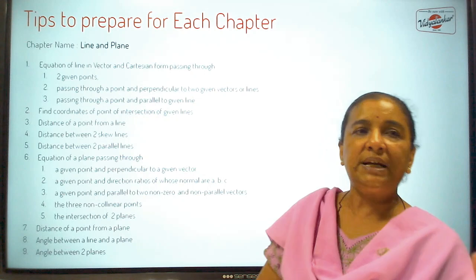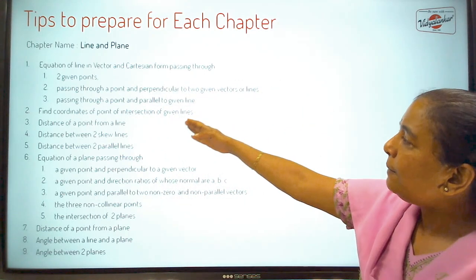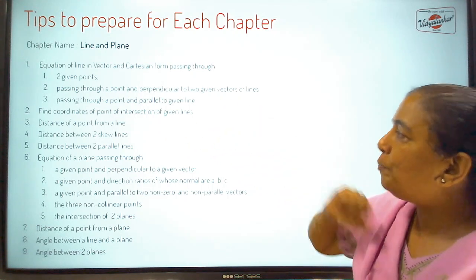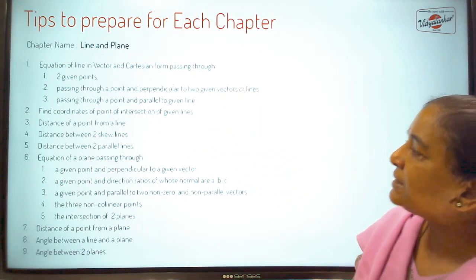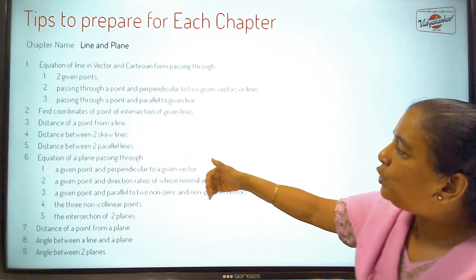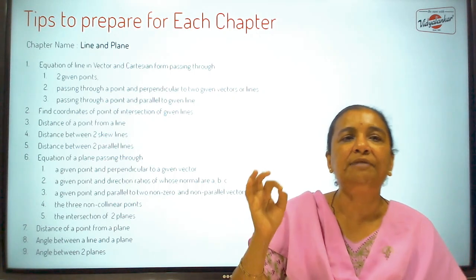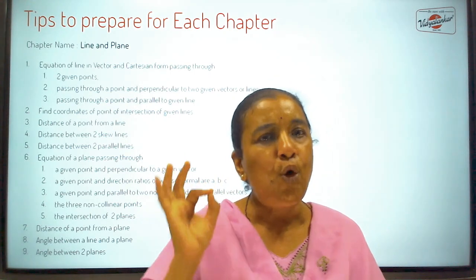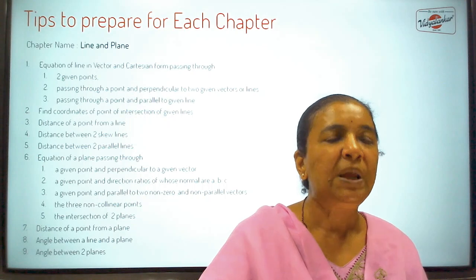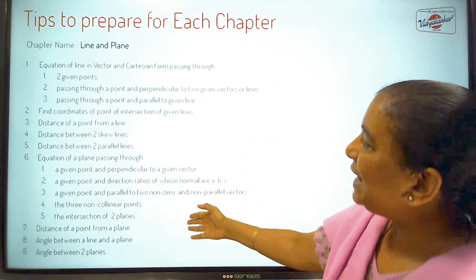If you do it this way, it is easy to score marks. Then there are find coordinates of point of intersection of given lines, distance of a point from a line, distance between two skew lines, distance between two parallel lines. All these are formula based. Know your formulae well, you will get full marks. So questions are quite straight.